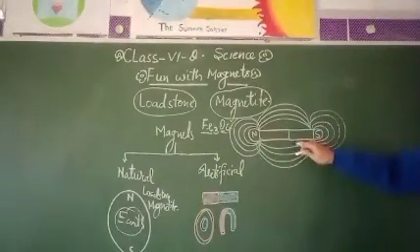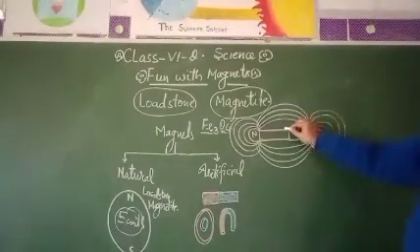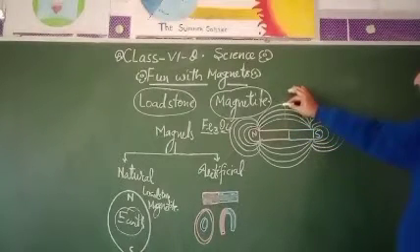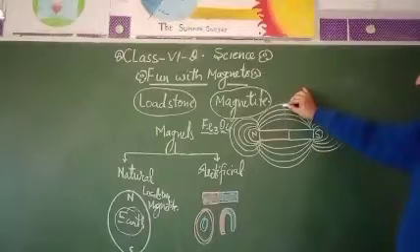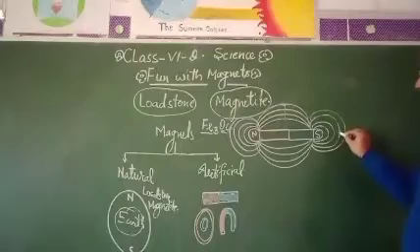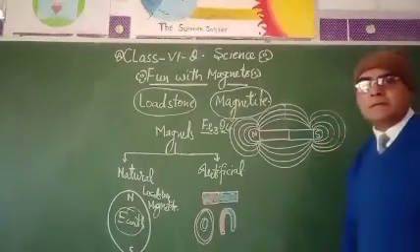So this is the magnet, north and south, and this is the creation of the magnetic field from this to this. It means if you keep an iron metal here, then it will be caught by this. If you keep iron metal here, it will be caught by this. So these are the magnetic field.